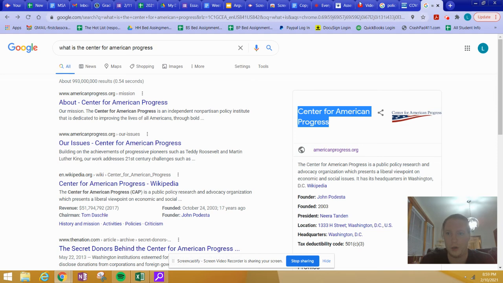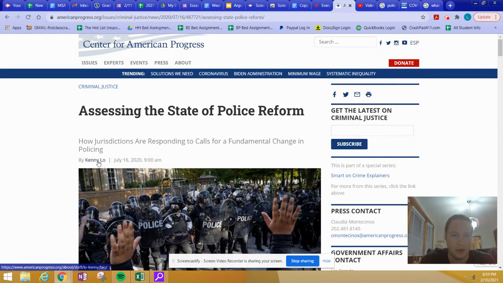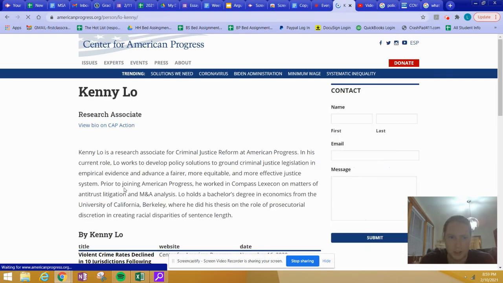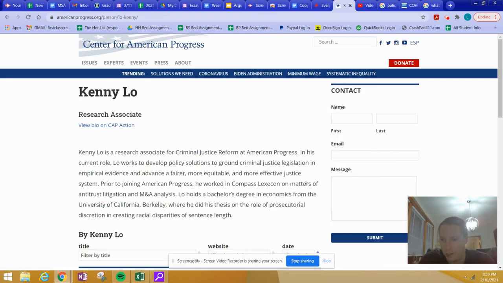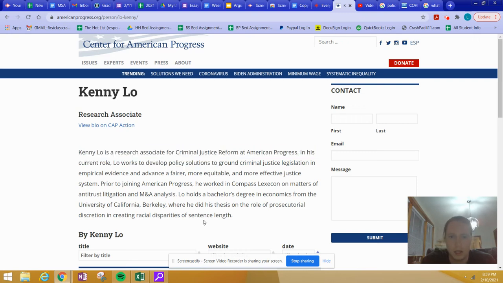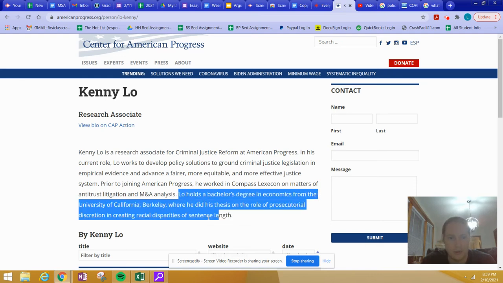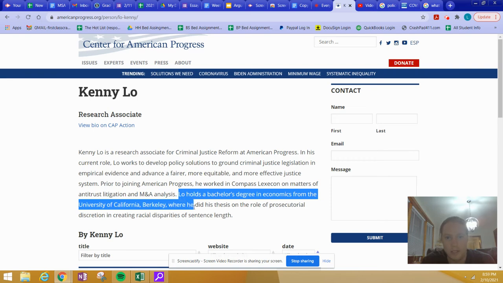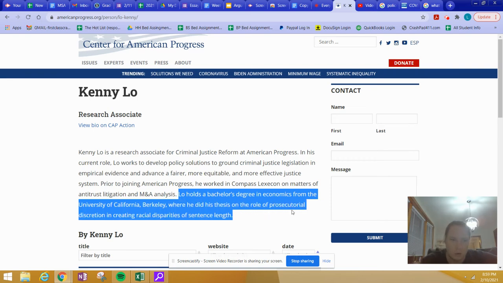And then I also researched the name of the author, this guy, Kenny Lowe. Most reputable news sources will have a page devoted to all the people that contribute to the website. It says here that he's a research associate for criminal justice reform. It also says that he holds a bachelor's in economics from the University of California, Berkeley, where he did his thesis on the role of prosecutorial discretion in creating racial disparities of sentence length.